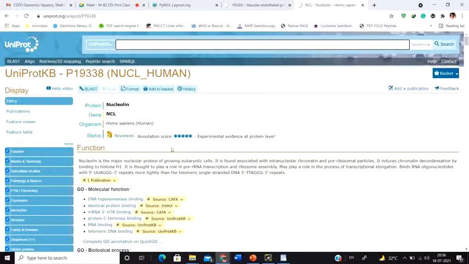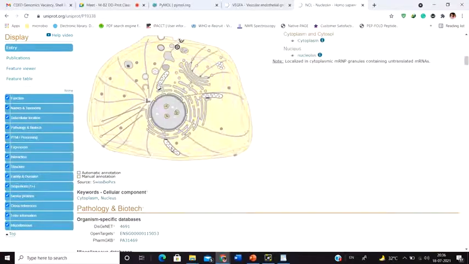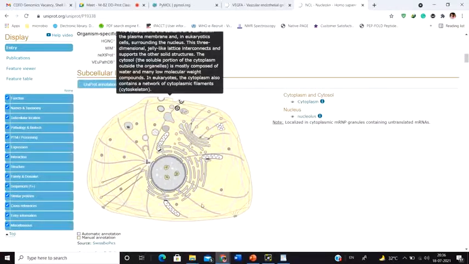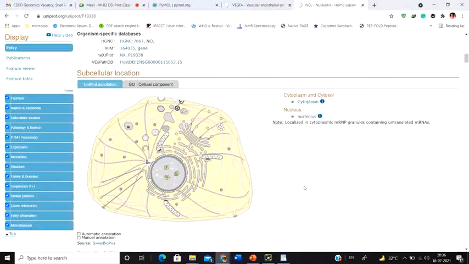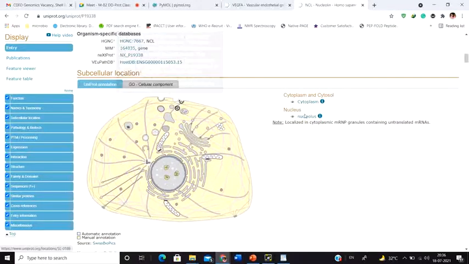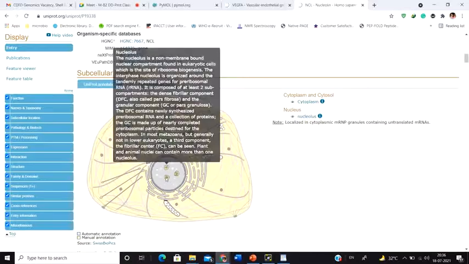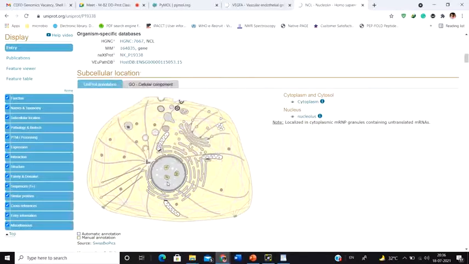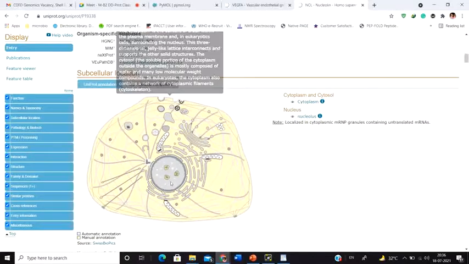So I have opened another protein, the nucleolin protein. Now see, this particular protein is present inside the cell. It binds to DNA. So you see, it is present in the cytoplasm as well, and also inside the nucleolus. You find it in the cytoplasm as well as the nucleolus because it binds to the DNA. It acts as a transcription factor. So you see, it is localized inside.